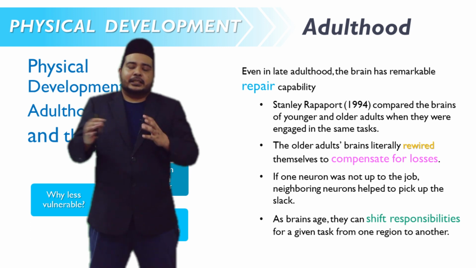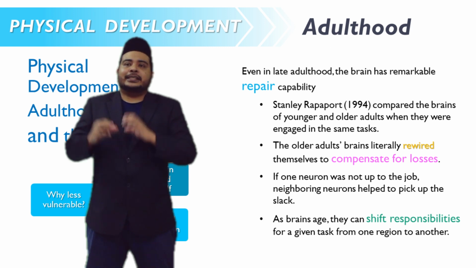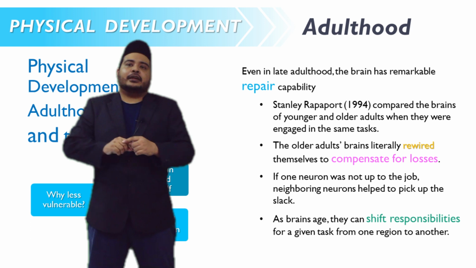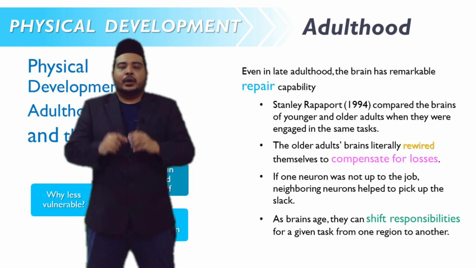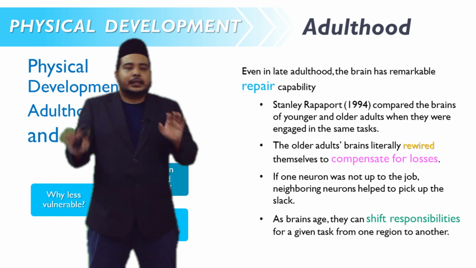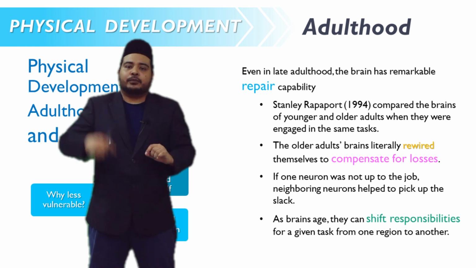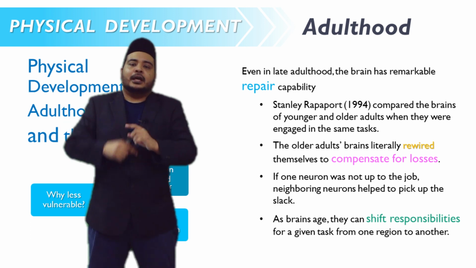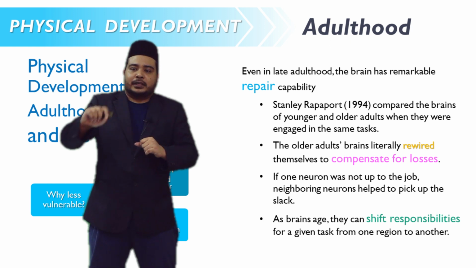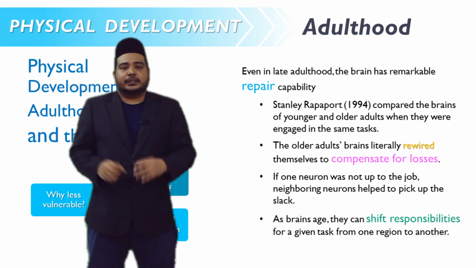Actually, in terms of brain structure, older adults don't have a similar advantage as younger adults. However, in terms of result and performance, older and younger adults demonstrate more or less similar performance. Why? Older adults' brains compensate for the losses by rewiring their brain activities.